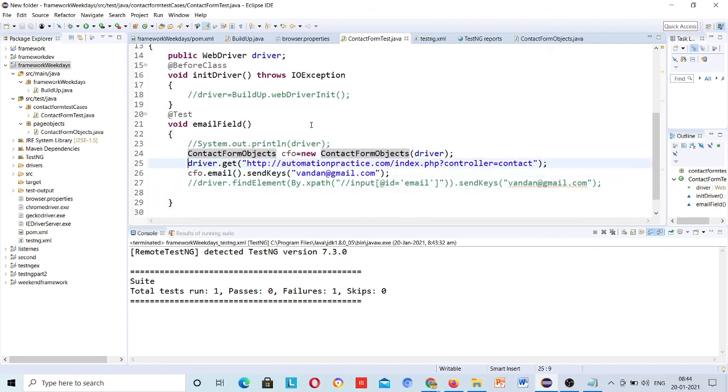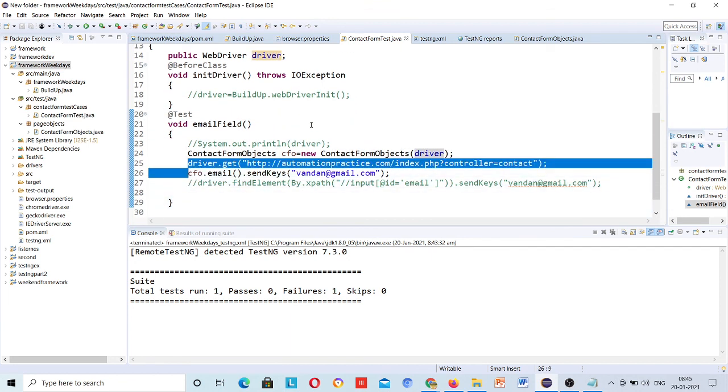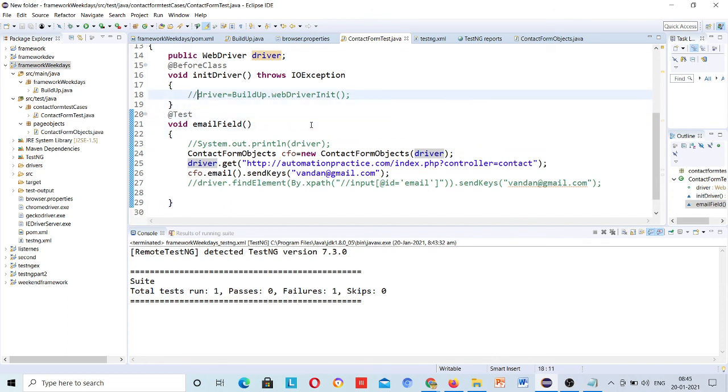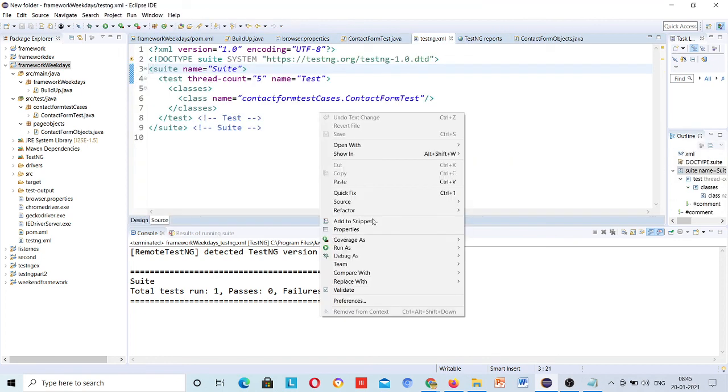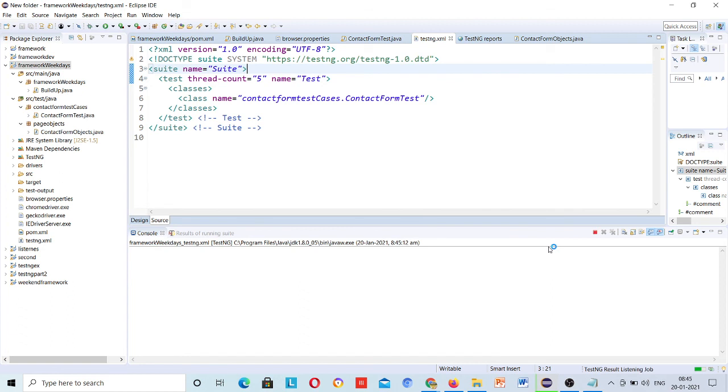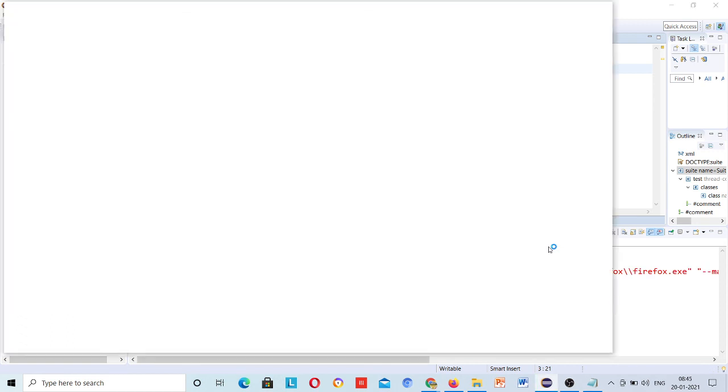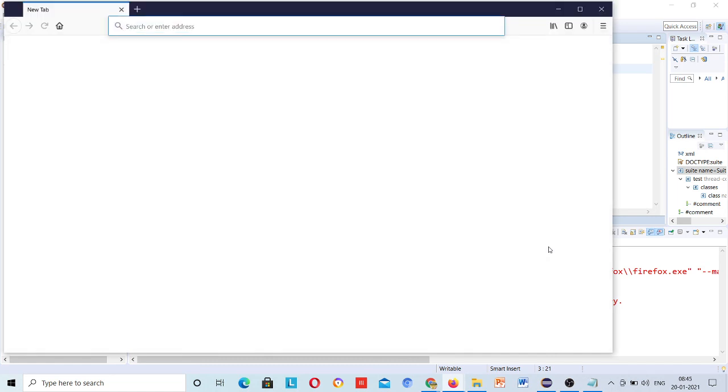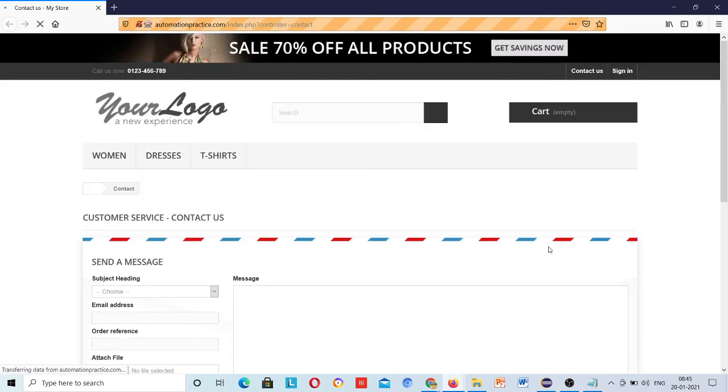Okay, because I have commented this one. Now run it. Okay, now you can see email field.